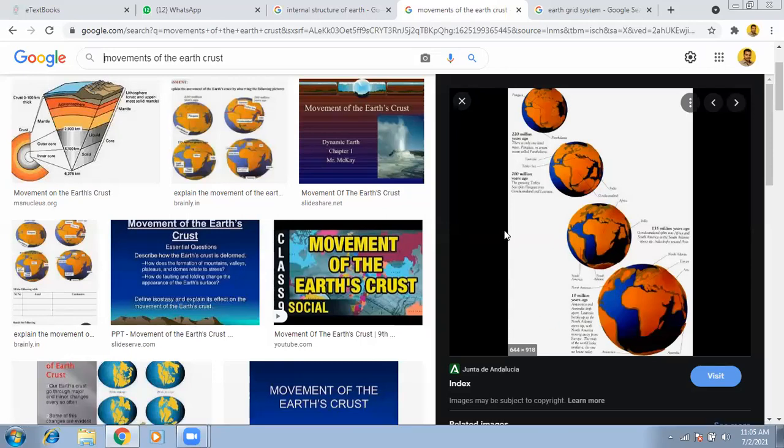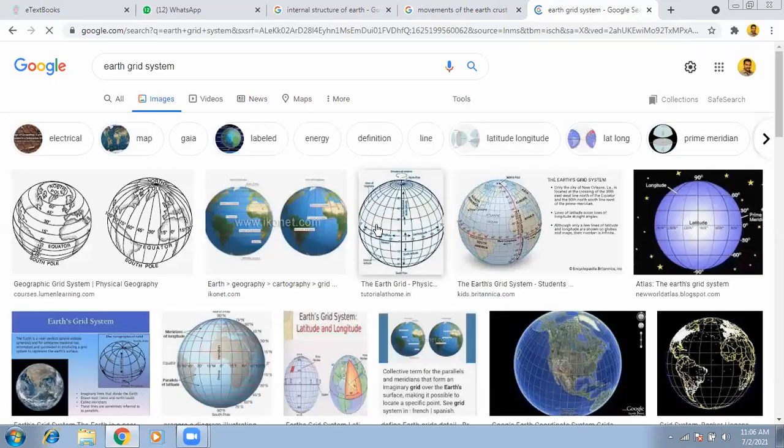Okay. Then another one is the earth grid. You already learned about longitudes and latitudes in the previous classes. We can observe some lines on the globe. Those are imaginary lines, so you cannot find these lines on the earth.